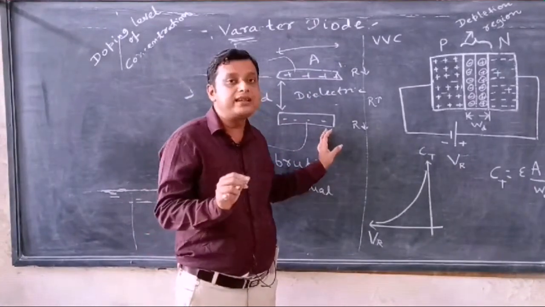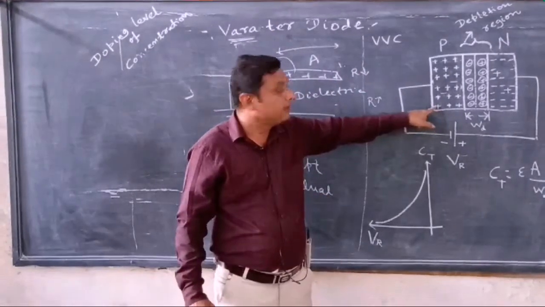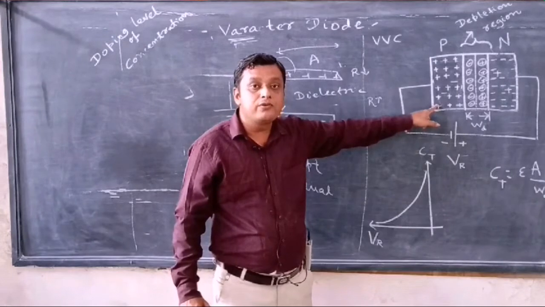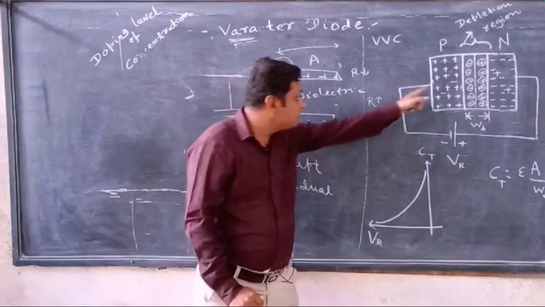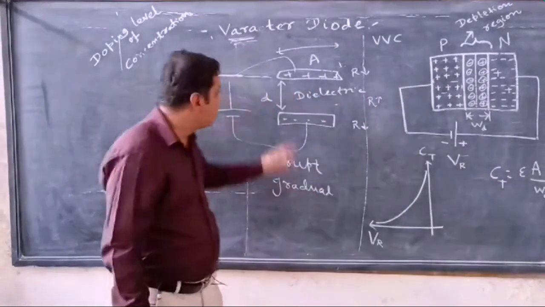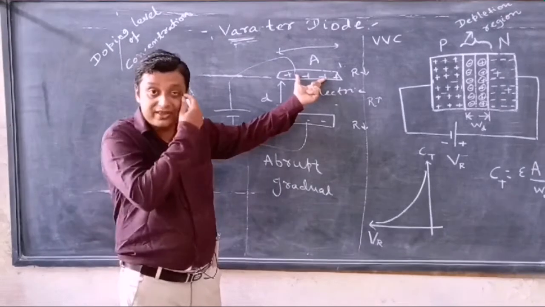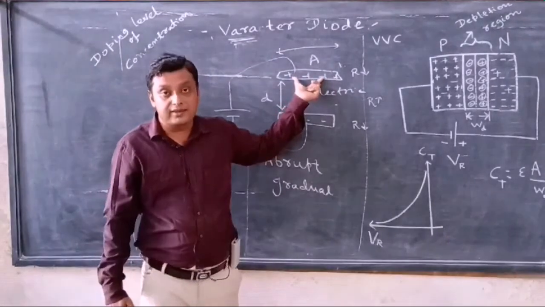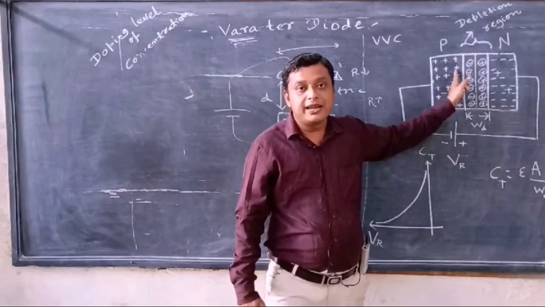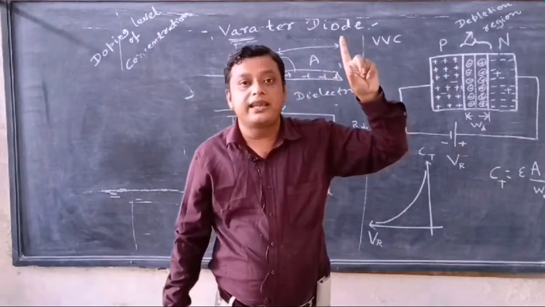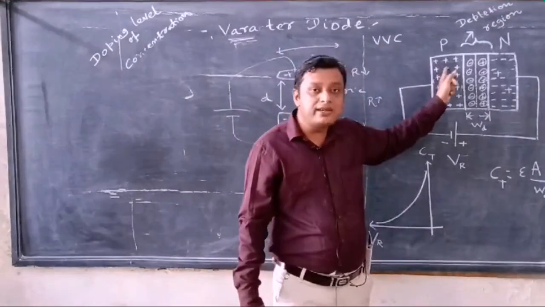Now our question is how this diode is able to create capacitance. There is a similarity, because plate 1 contains positive charge. This is the p-type region. We know that in a p-type region the majority charge carriers are holes. Holes have positive charge.